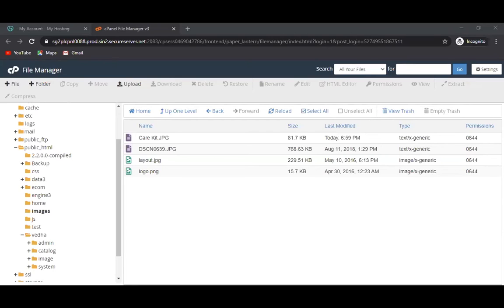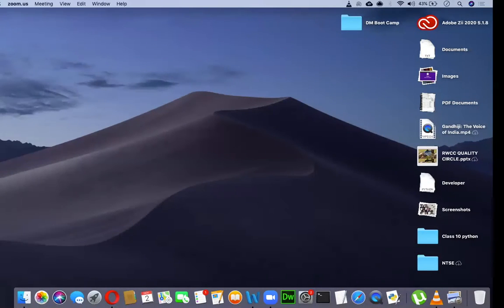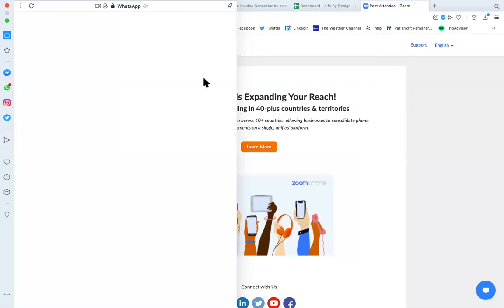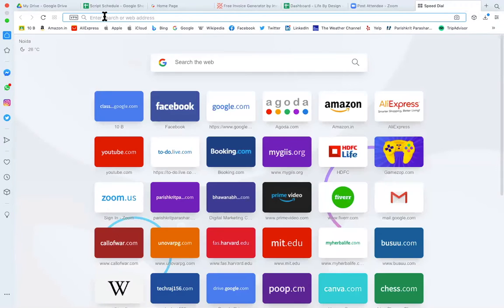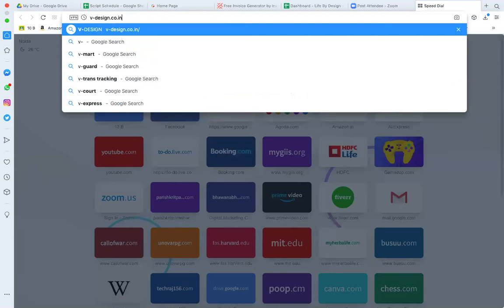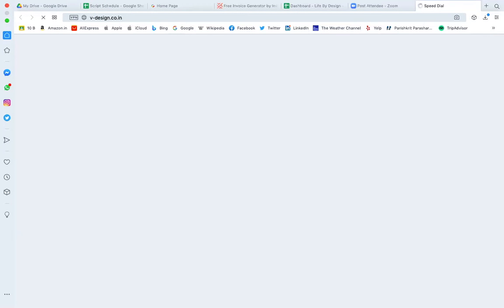Because the other screen is already shared, I think this is not coming. No, it should be whatever you share. Okay, you might have selected something very selective. So here, okay, you have the website. E-design. All of you can see my screen? Yeah, I can see. Yes. So this is your website, right?